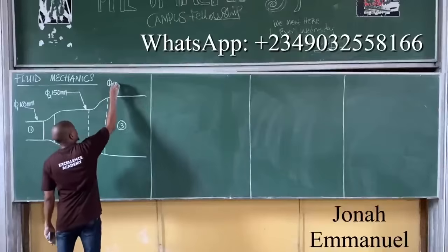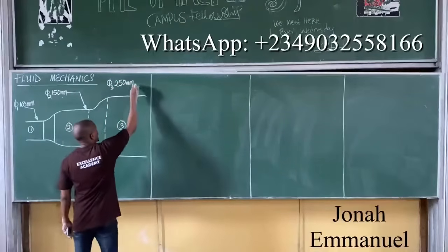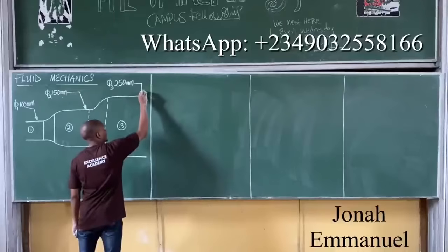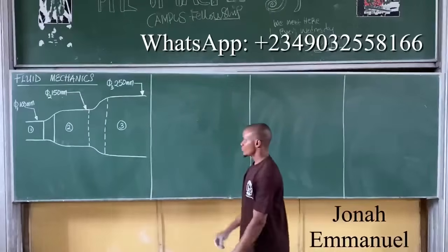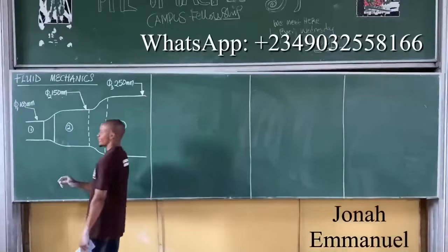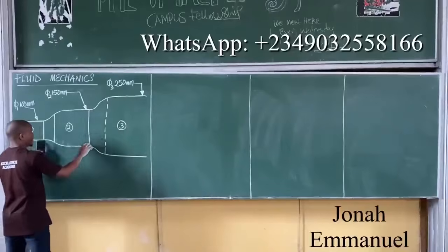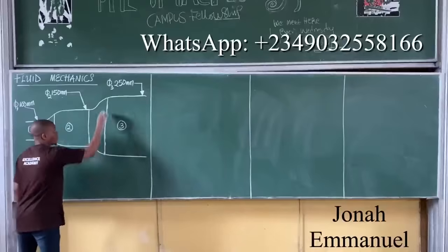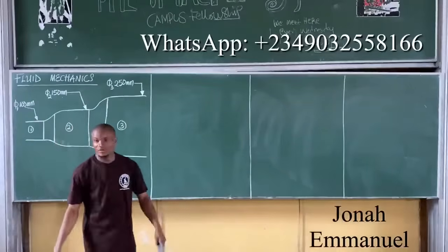This 3 is 250 millimeters. You have this. Alright, so you have section 1, section 2, section 3. Just for uniformity's sake, let me use straight lines instead. It's not the same again. So what's this?